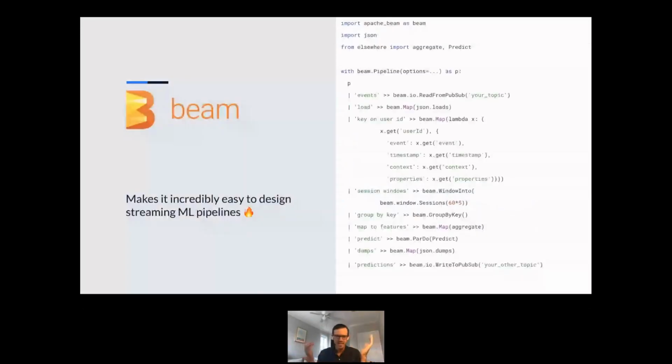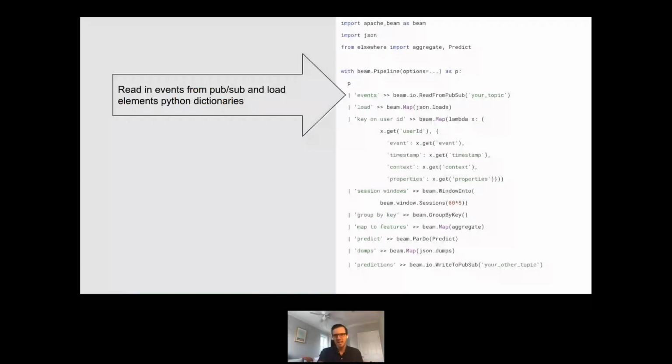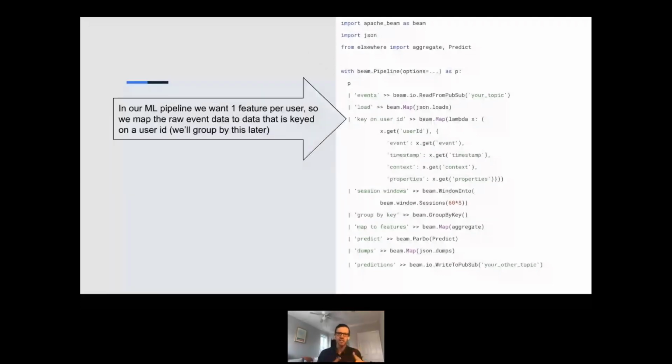So how easy is it? It's super easy, and this is a little bit of a simplification. But this is like 20 lines that is pretty much the meat of how we do streaming pipelines here at Truebill. So what's happening in here? We're reading in the events from PubSub that are ultimately coming from Segment. We're grouping those by user ID. Again, we still want to produce an expectation at the user level, so this is a key step.